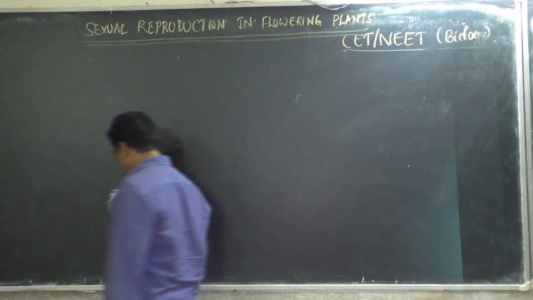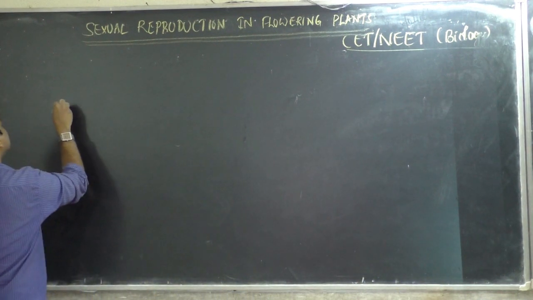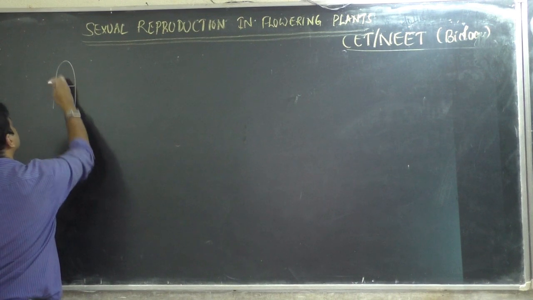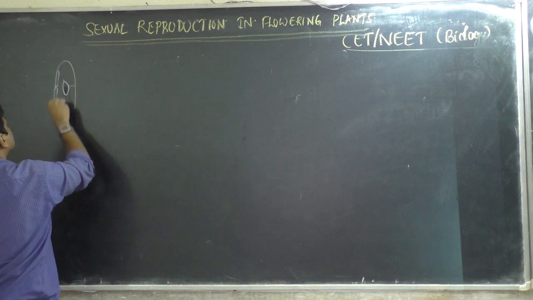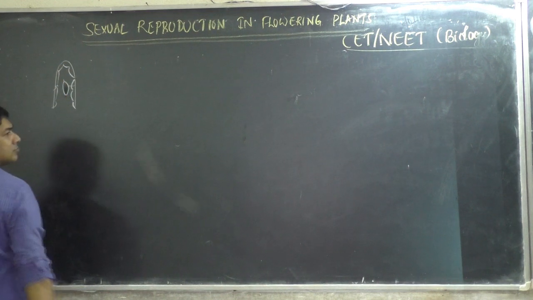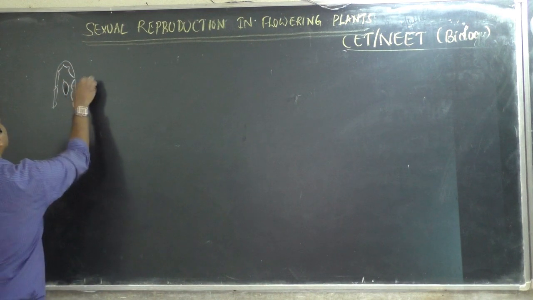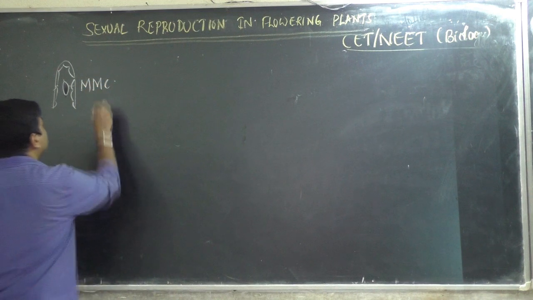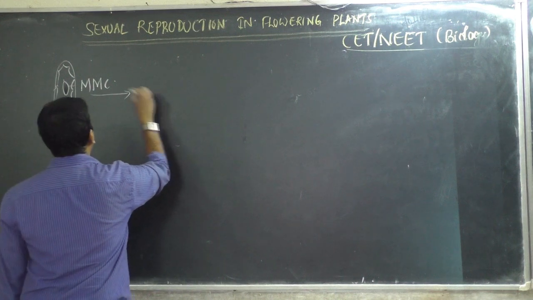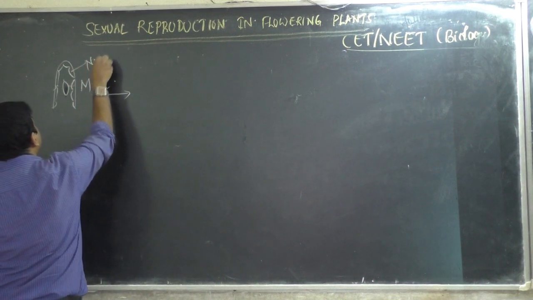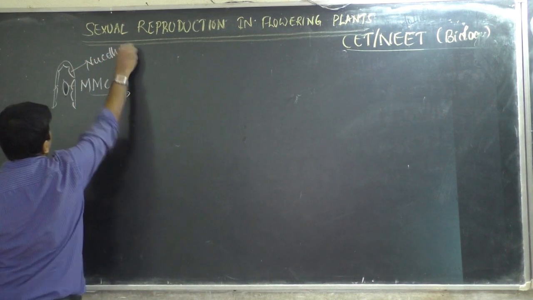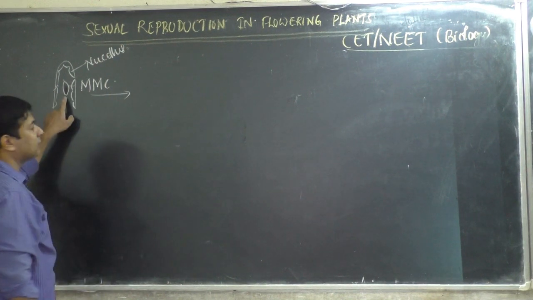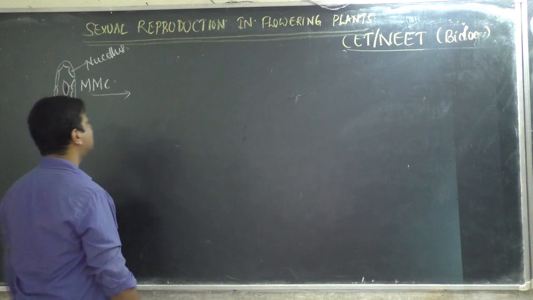So before we go to that, first the cell present there is called the megaspore mother cell. The megaspore mother cell is surrounded by a structure called the nucellus, which is nutritive tissue, which gives food and nutrition for growth of this megaspore mother cell.